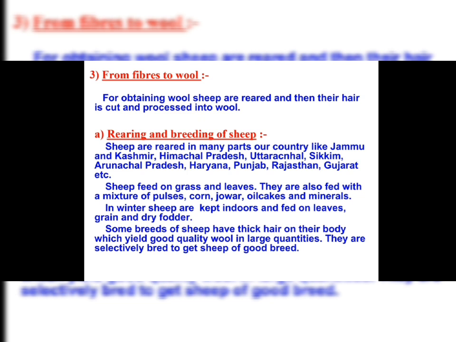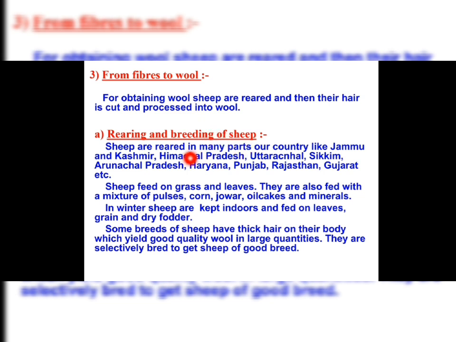They are fed different types of food. A lot of care is taken. So in the rearing process everything happens, and afterwards, when there is proper growth of the fleece or hair, it is removed with one type of machine and then processed into wool. So what is rearing and breeding of the sheep?